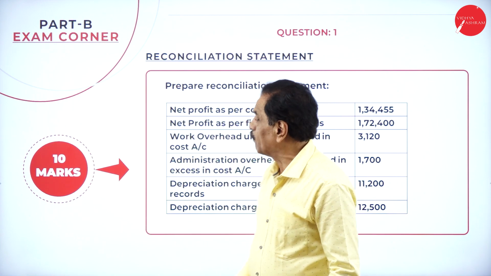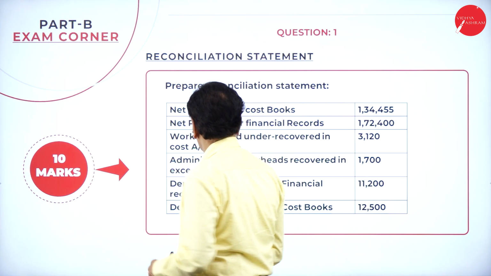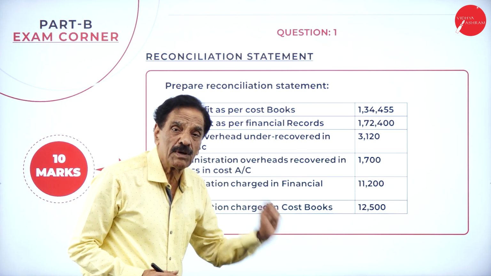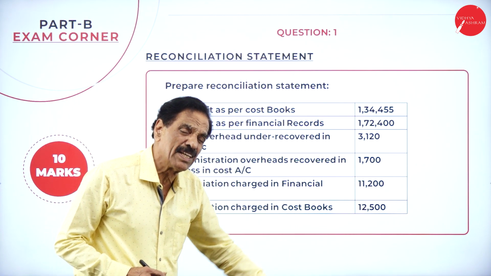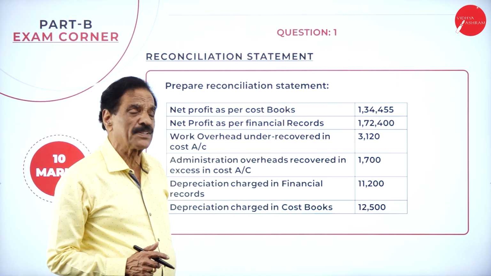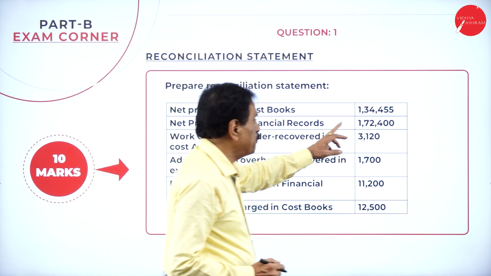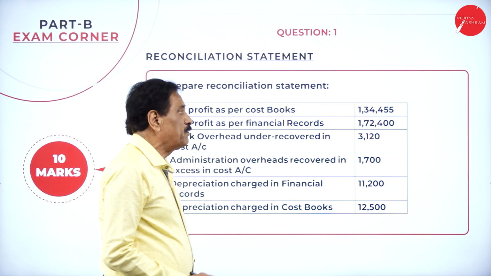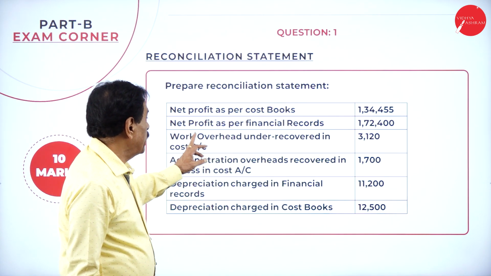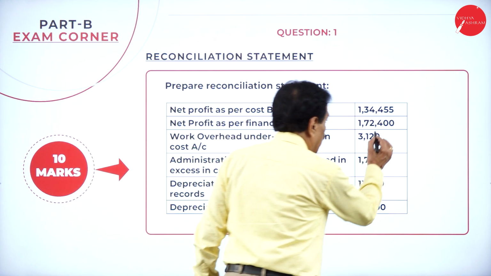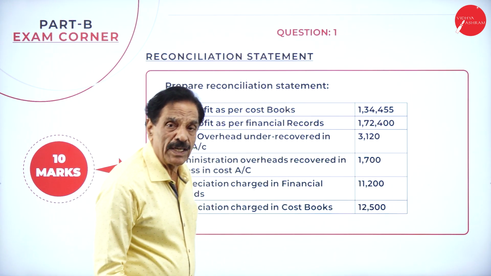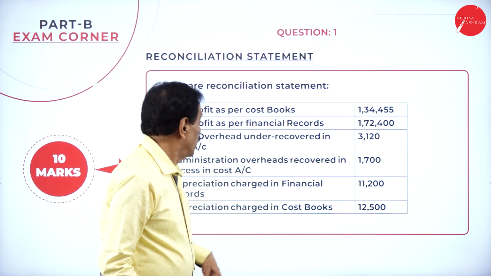Let us read out the problem here. We'll go through the problem very slowly. In the examination, read it 2 or 3 times and get the answer. Net profit as per the cost book is 1,34,455. Net profit as per the financial record is 1,72,400. So there is a difference.